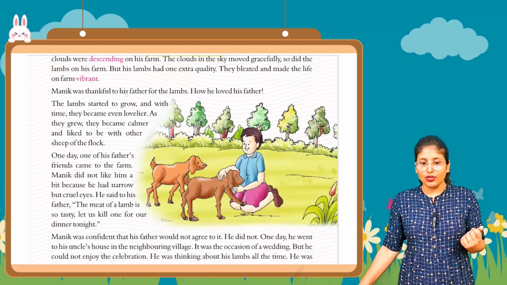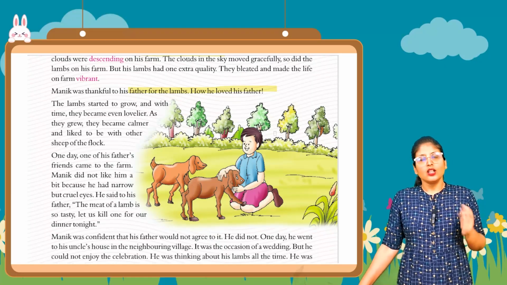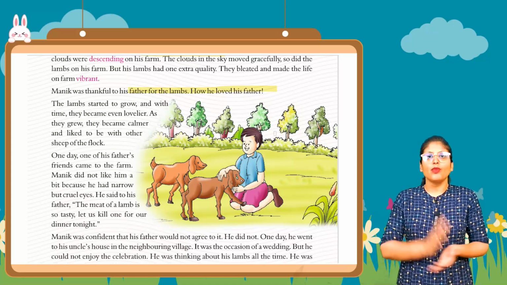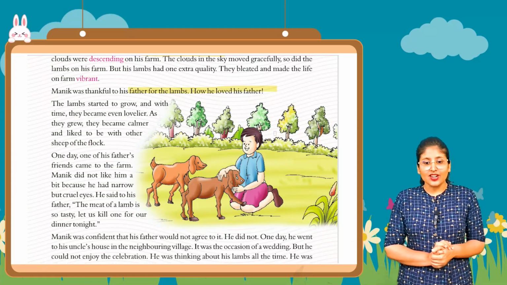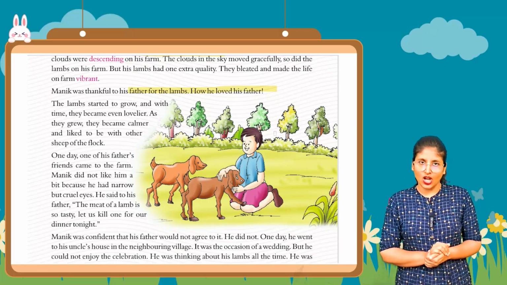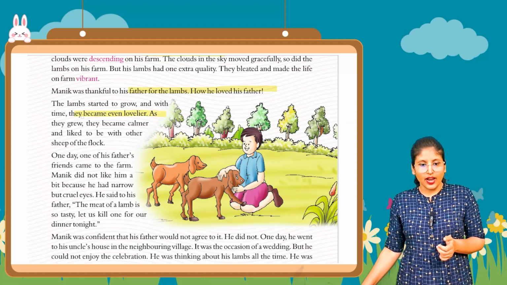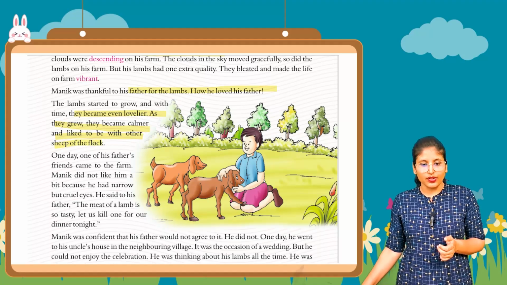Manik was thankful to his father for his lambs. How he loved his father. Because of this he loved his father so much, because his father brought these beautiful things to their farm. The lambs started to grow up. With time, they became lovelier as they grew, and they became calmer and liked to be with the other sheep of the flock.